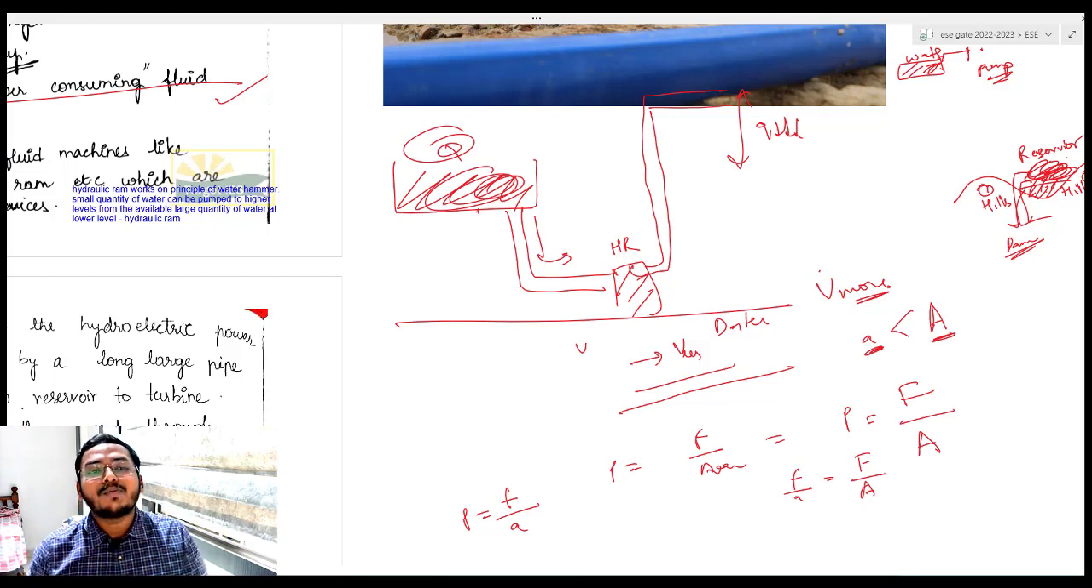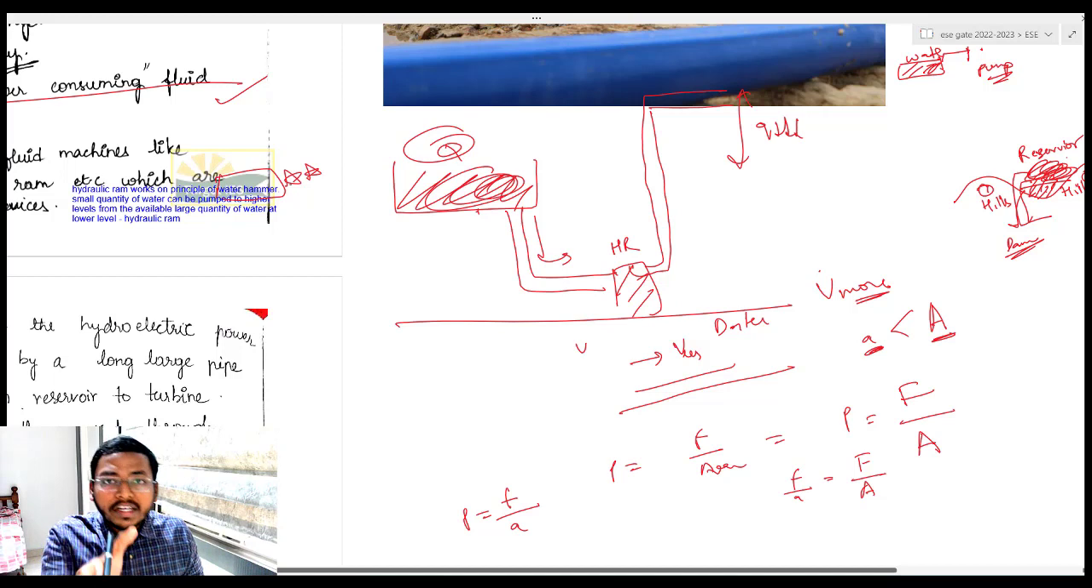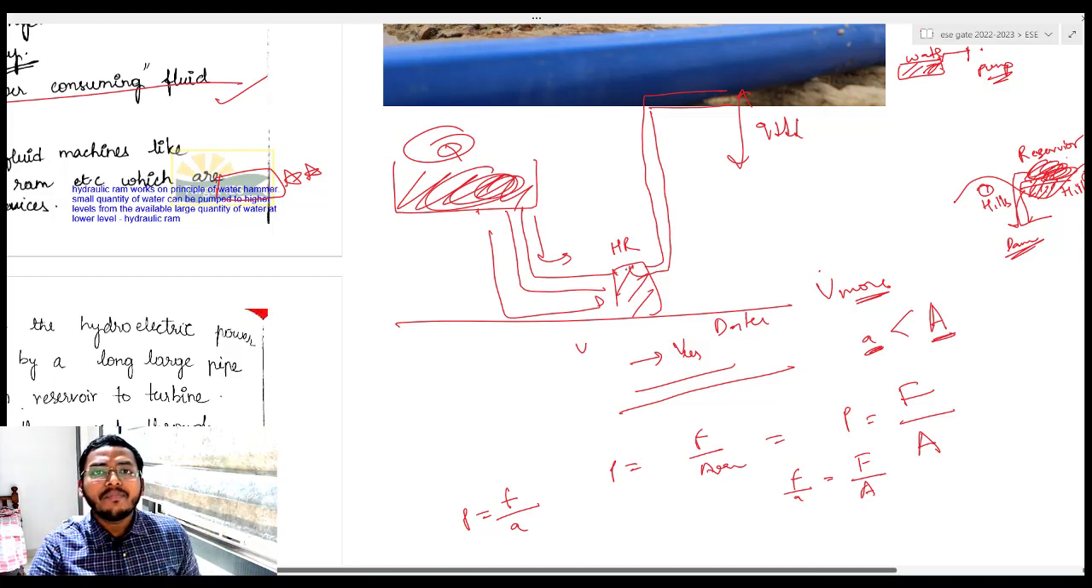It works on a principle of water hammer. This is also a very important term, water hammer. What it is, we'll study later. ठीक है? But in simple language, what happens is the water is supplied to this hydraulic ram, and वहाँ पे क्या होता है? एक negative pressure develop होता है.